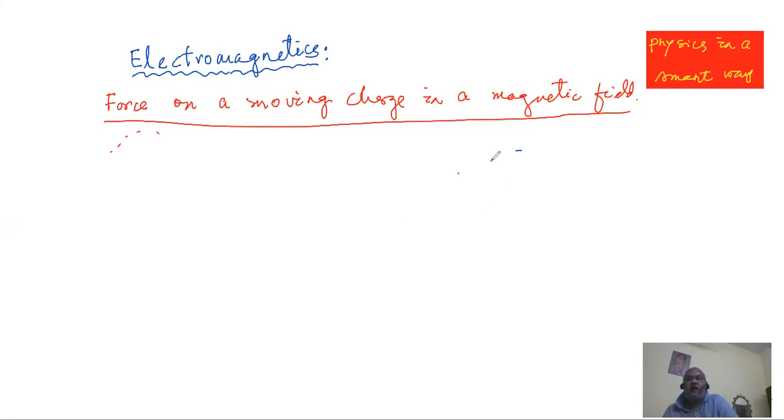The presentation of a magnetic field, as you might have known, is with the help of field lines. That is the magnetic field, because a field can never be seen.